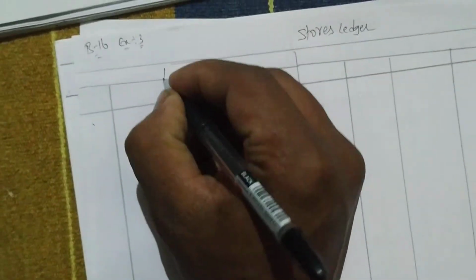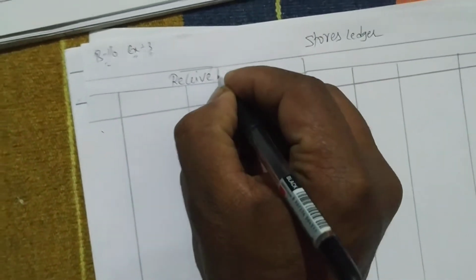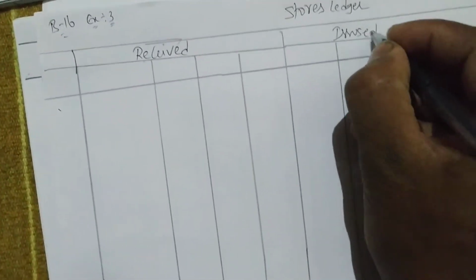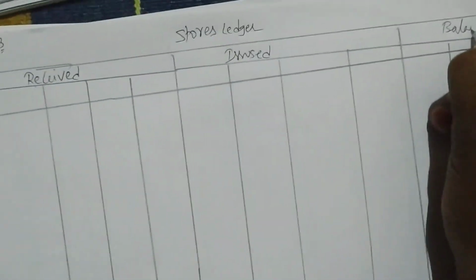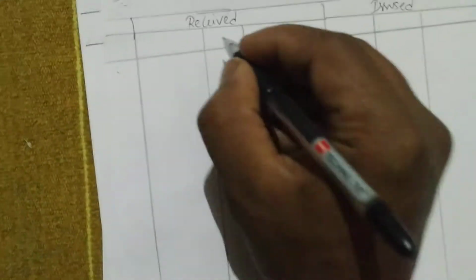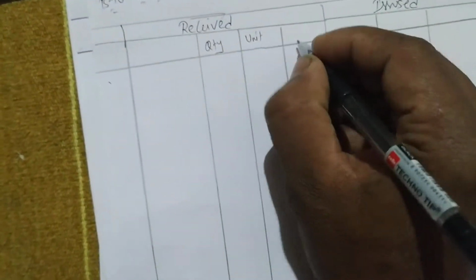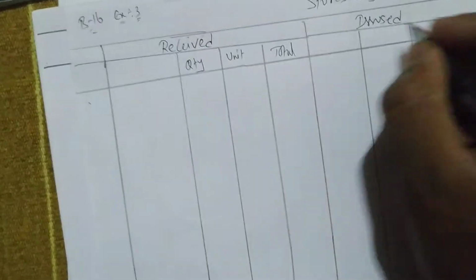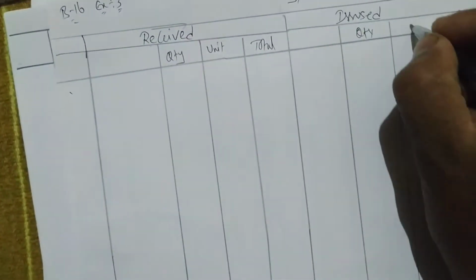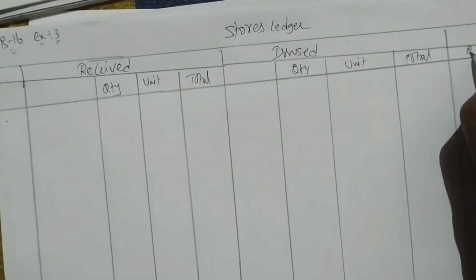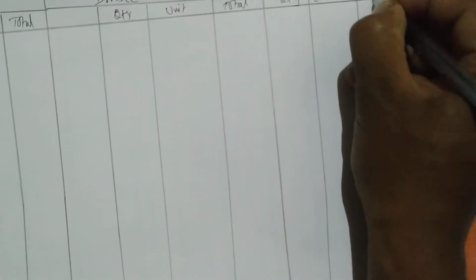First is what? Received. Next is what? Issued. Last is what? Balance. Three columns are common: quantity, unit cost, total. Here also quantity, unit cost, total cost. Here also quantity, unit cost, total. Done. Two more you have to add to received.